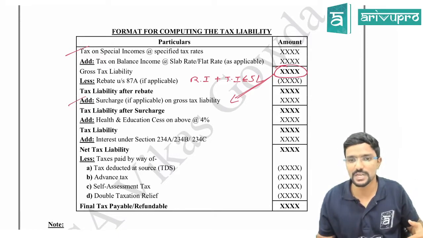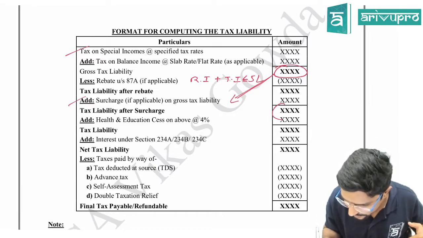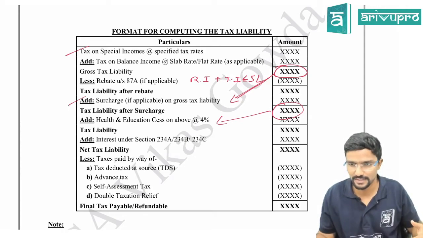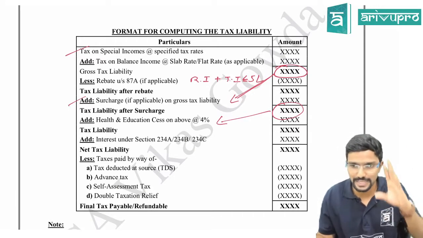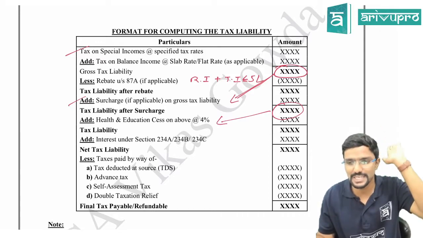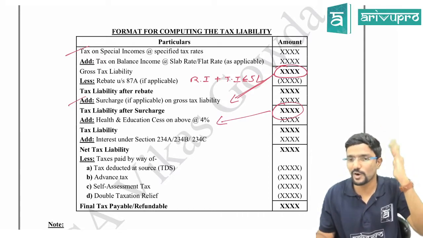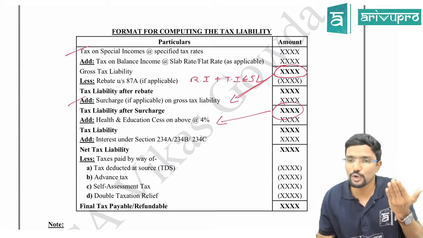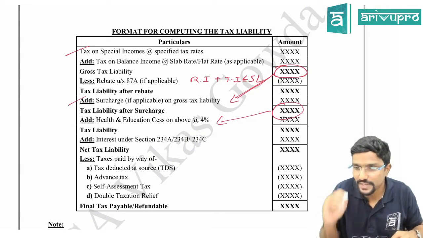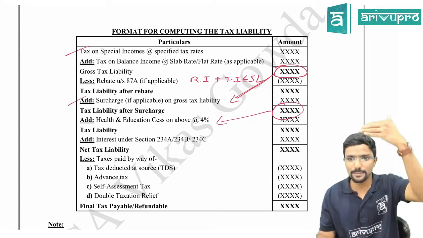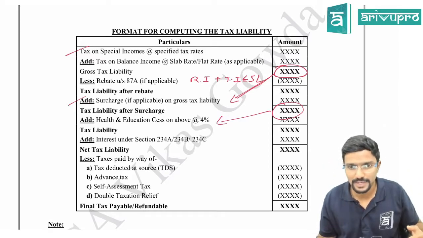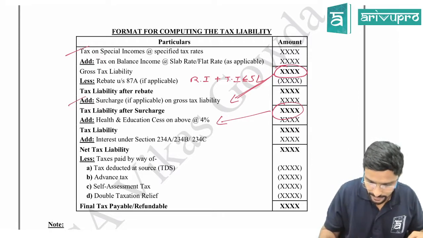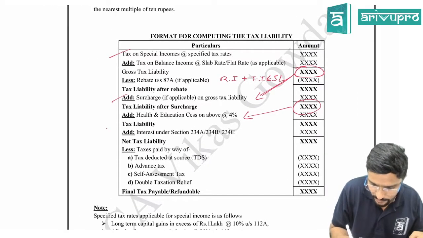For this figure, tax liability after surcharge, apply 4% health and education cess. What is this? We will see after this, but I am just explaining the format now, guys. Just understand what will come after what. The health and education cess you have to add at 4% on the tax figure, that is income tax plus surcharge. So you will get tax liability. We will stop it here. Later we will discuss the balance.